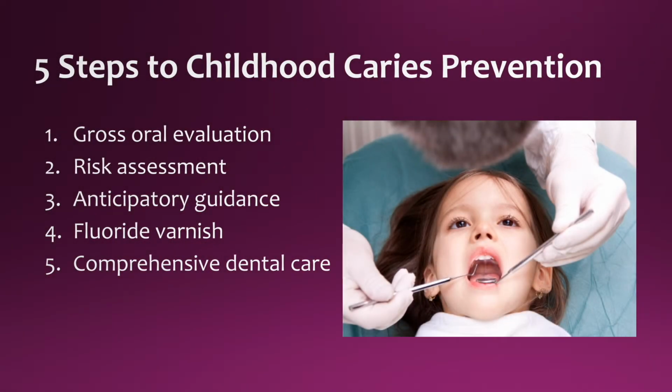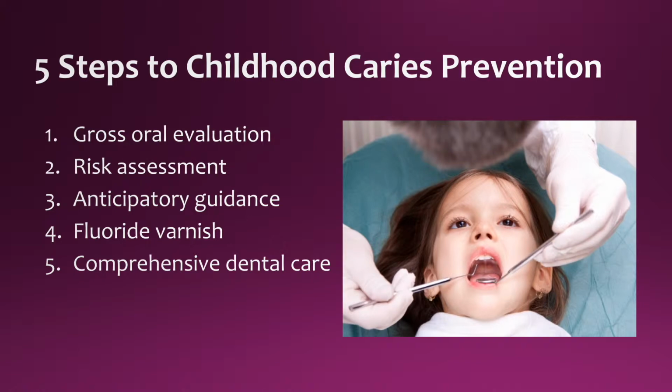The steps the clinic should follow for childhood caries prevention are outlined in the next slides. Conduct a gross oral evaluation. Do a short risk assessment asking parents about a dental home, dental insurance coverage, and current oral health habits. Provide anticipatory guidance so caregivers understand their role in prevention. Apply fluoride varnish 4 times a year or every 3 months, starting with the eruption of the first tooth or age 1 at the latest. And advise caregivers to find comprehensive dental care.